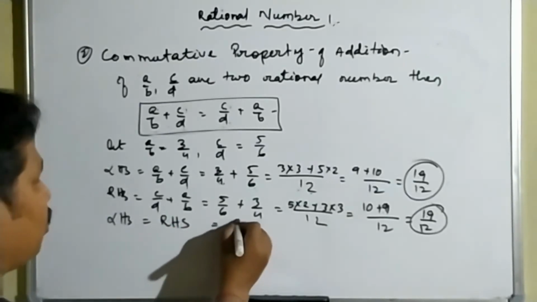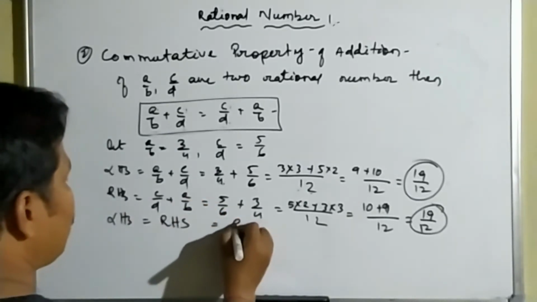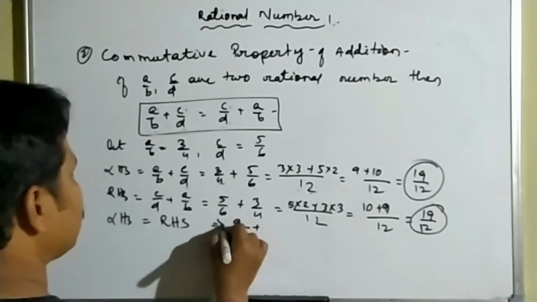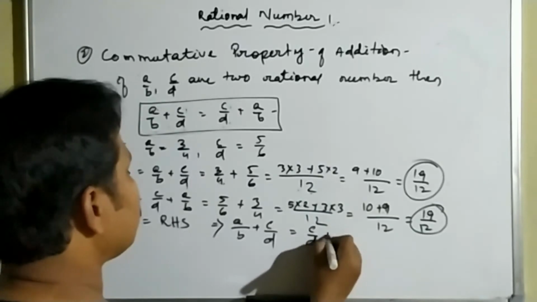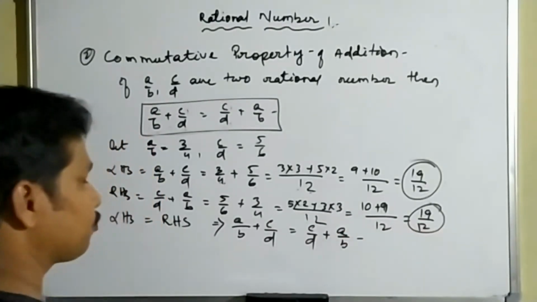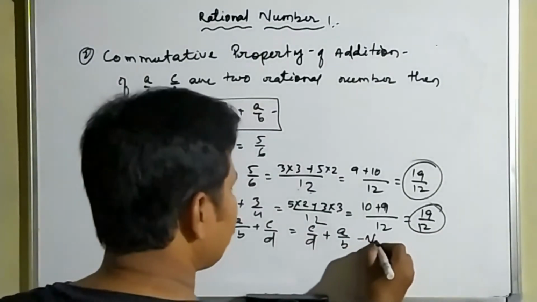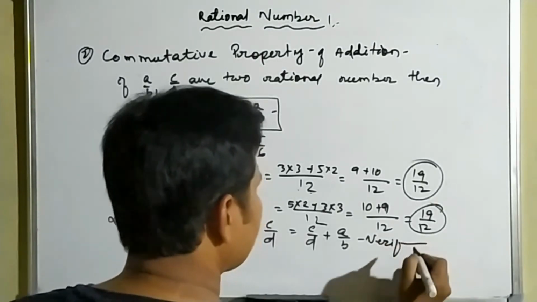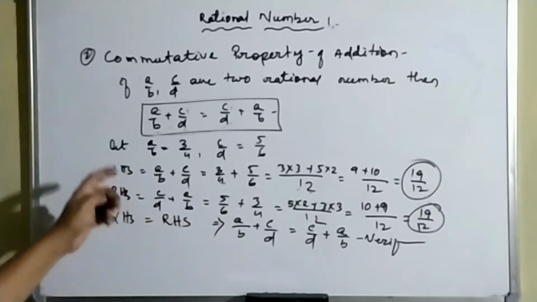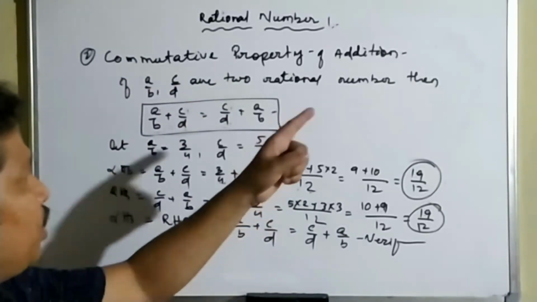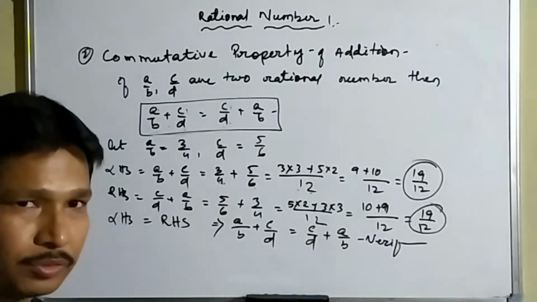That means a by b plus c by d is equal to c by d plus a by b. Okay, so verified. So in this way we can verify the commutative property of addition in rational numbers.